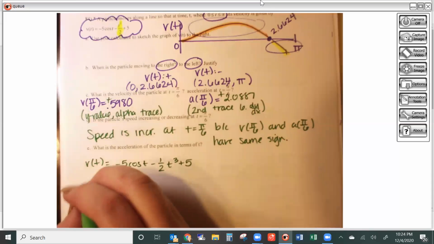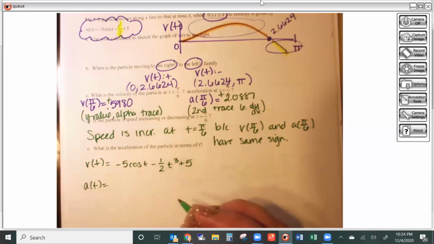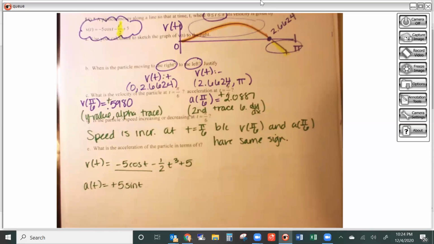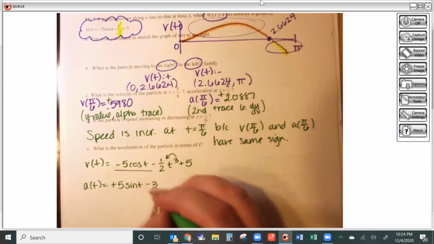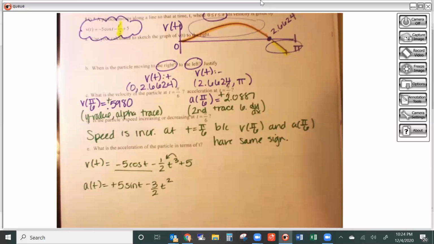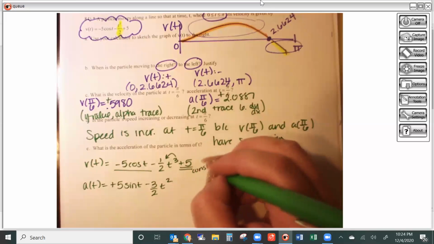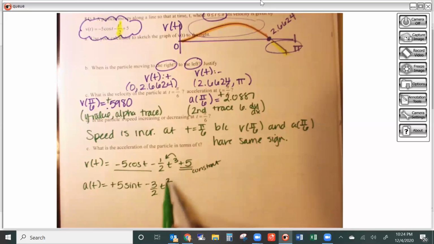Okay, so then acceleration a of t equals -5 cosine, derivative of that is +5 sine t. 3 times 1/2 is going to be -3/2 t squared. And then the derivative of +5, that's a constant, so the derivative of that is 0. So that would be your acceleration.